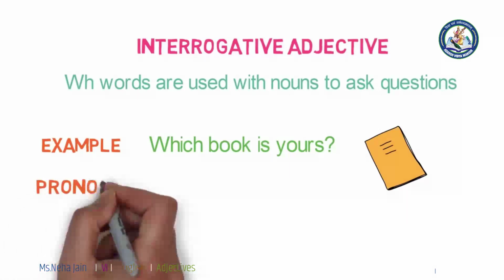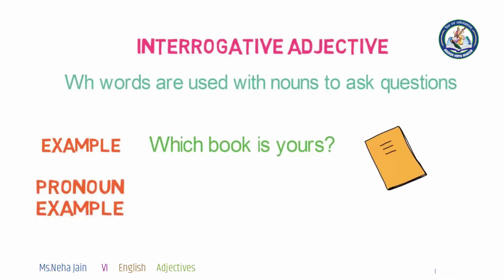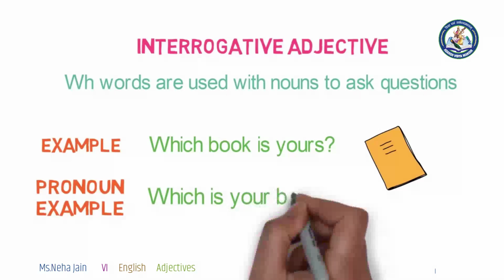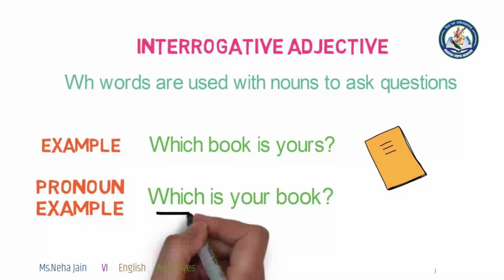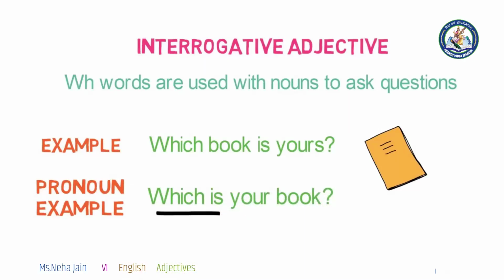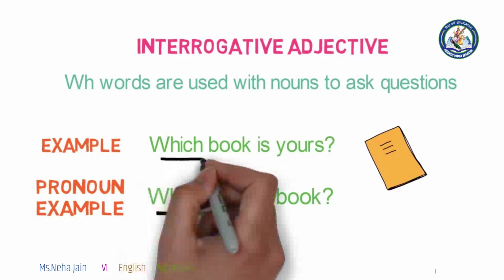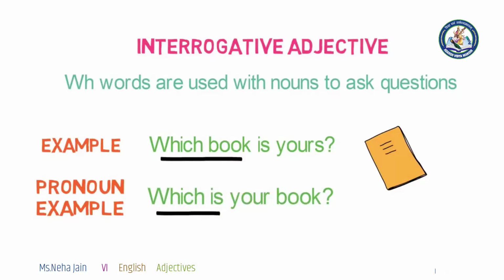Now let's have an example. Which is your book? Here in this sentence, which is placed before the verb, that is, and in the first sentence you can see the difference, that which is placed in front of a noun, the word book. Okay, so in this way you can see the difference.